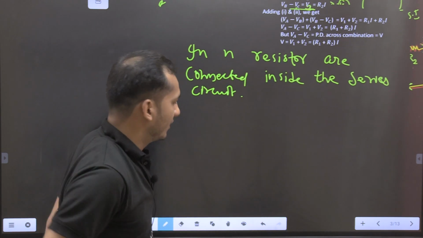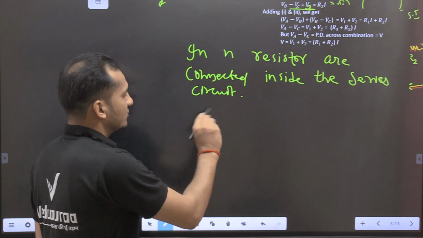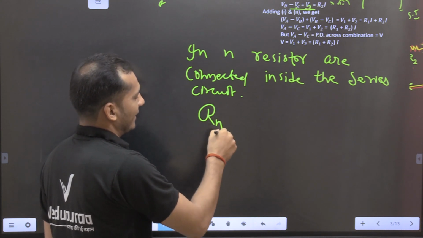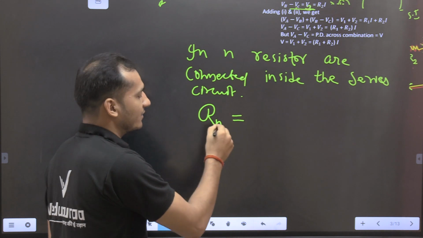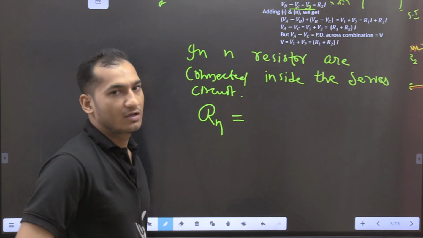You see here. Now the main formula is that if n resistors are connected, we take Rn, the equivalent of n resistors.